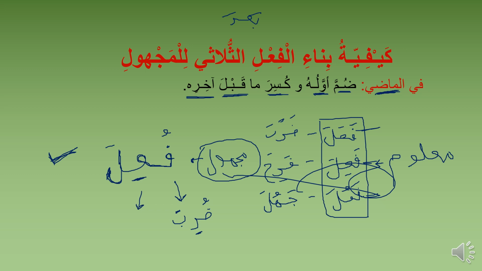Changing Fariha to Majhul is going to become what? Fariha cannot be Majhul. You can see what I'm saying? It is not possible for us to construct Majhul from Fariha. Why? Because Fariha is Lazim. So you cannot construct Majhul from Lazim. And we cannot construct Majhul from Jamula also. Why? Because Jamula is also Lazim.